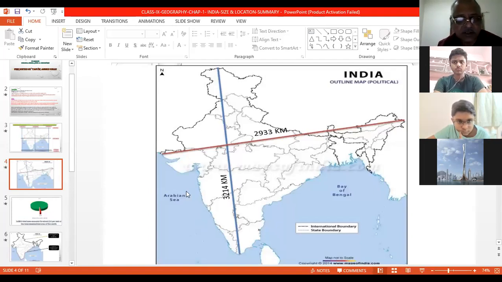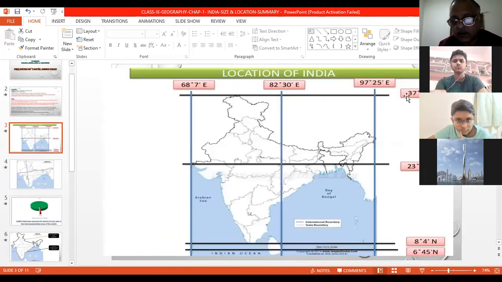So they ask this question: what is the latitudinal and longitudinal extent? Either in MCQ, in one word, or maybe in fill in the blanks. So this is the north-south and east-west extent of India. Again, you see the latitudes and longitudes. You have to remember this latitude and longitude, because they ask what is the latitudinal and longitudinal extent of India. You have to write 8°4' north to 37°6' north is the latitude, and 68°7' east to 97°25' east longitude. This is the latitudinal and longitudinal extent of India.